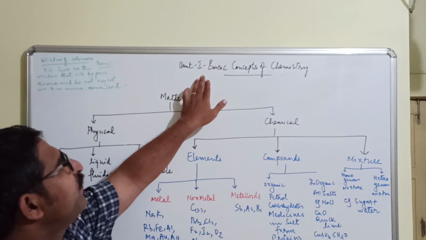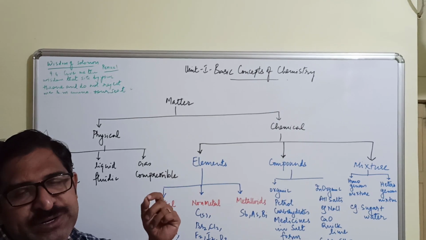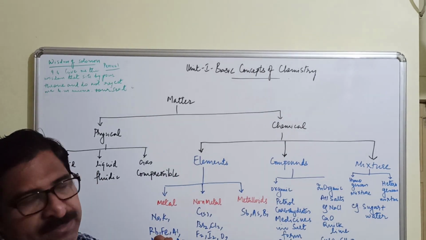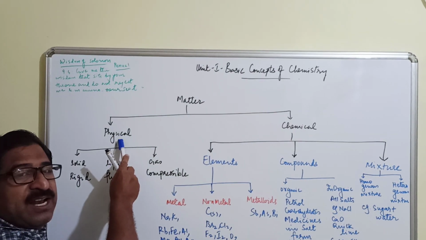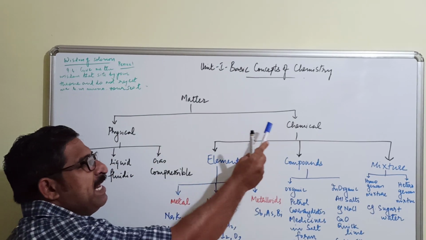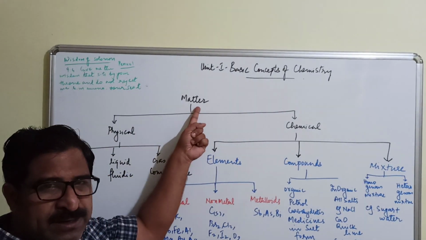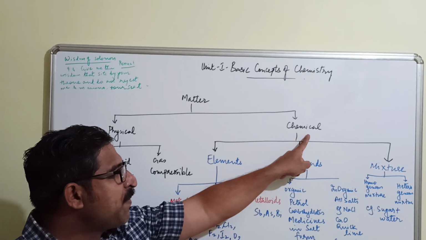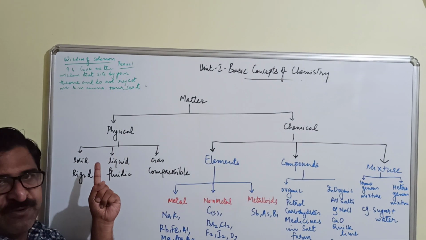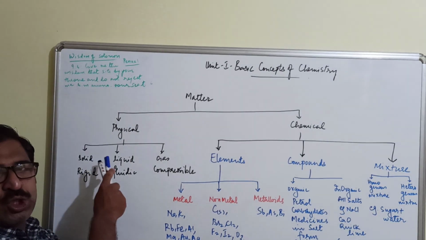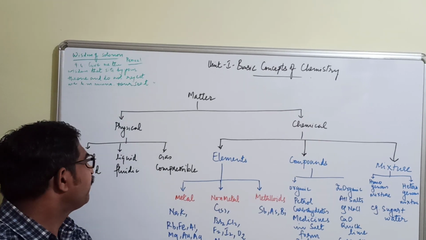We'll continue with Unit 1, Basic Concepts of Chemistry. We are starting with the introductory topic, that is matter. Now, matter is further divided into physical forms and chemical forms. That is, physical forms of matter and chemical forms of matter. Physical forms of matter are further divided into solid, liquid and gas, which you have already studied in your lower class.